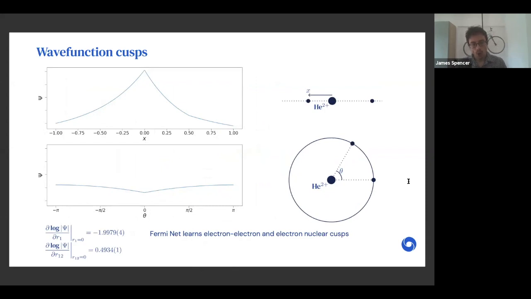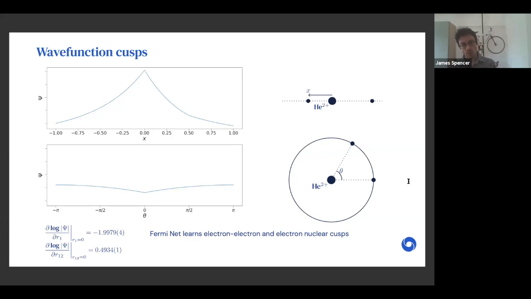So we also looked at the wave function itself, and whilst not very much is known analytically, one thing that is known is the behavior of the wave function where 2 electrons coincide or where the electron and nucleus coincide, and we show this for the helium atom here. And this must be non-smooth in order to cancel out the singularities in the Hamiltonian due to the 1/r potential. And we see the characteristic sharp features at the origin in the top plot for the electron-nuclear cusp, and also below at 0 angle for the electron-electron cusp.